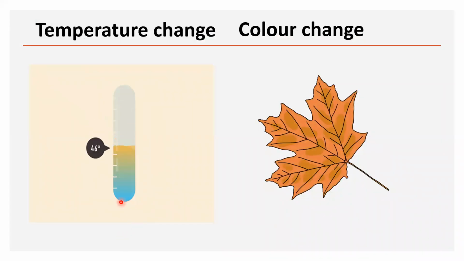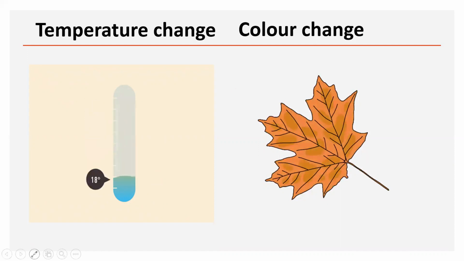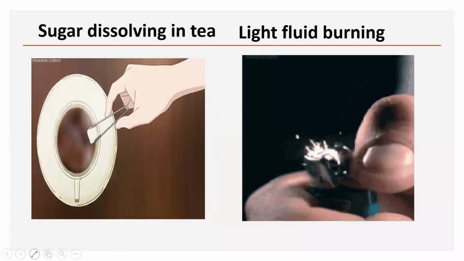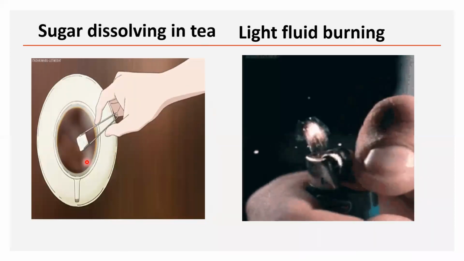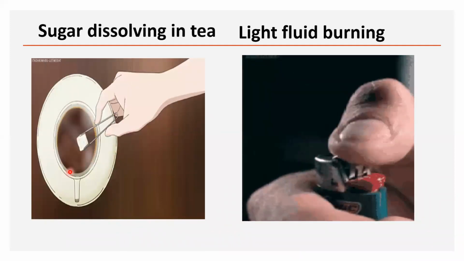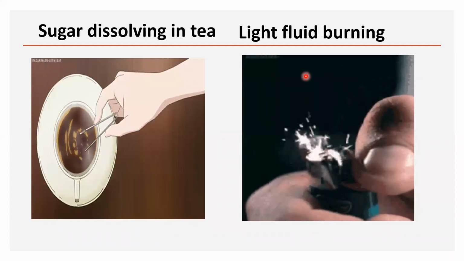Now temperature changes. See, when you are taking some liquid which is blue in color and you keep increasing the temperature, its color is changing. Again, it won't get back. Even the leaf, it's green, a tender leaf, changes its color into orange, finally yellow. Again, you cannot get back the same leaf into green. This is a chemical change. Now, see, putting sugar crystals in the tea, it's a chemical change. Again, you won't get back. It will be mixed, dissolved in the tea, and you will not get back the sugar crystals.